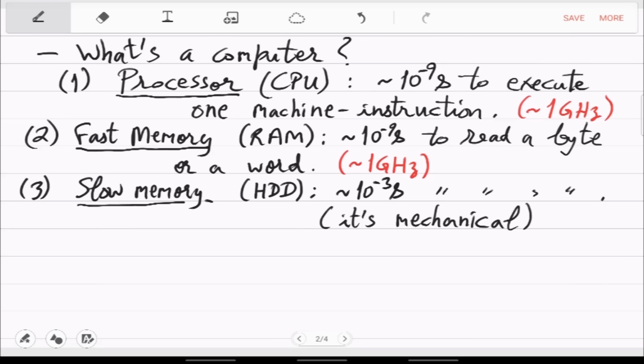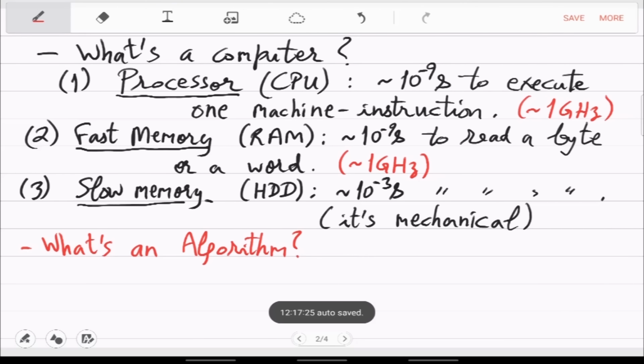Okay, so you can see that each of these things is important. And now, where does the algorithm live? So what is an algorithm? This course has two keywords, algorithms and data structures. So let's understand those two keywords. Where do you think algorithm lives amongst these three components of a computer?